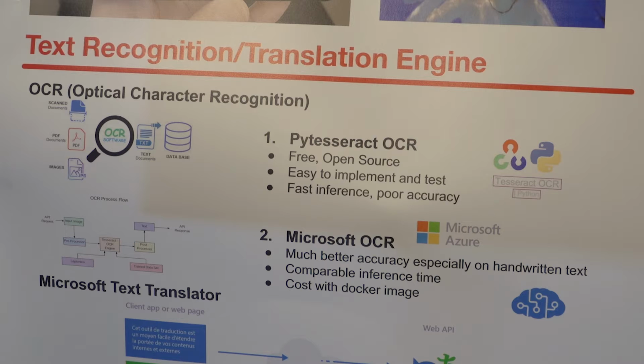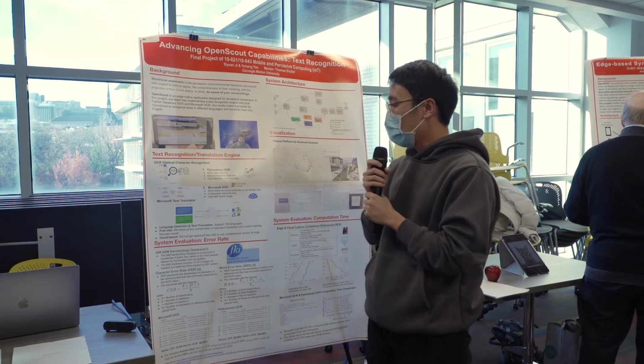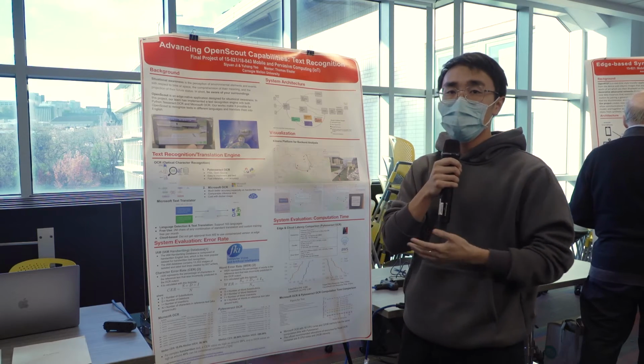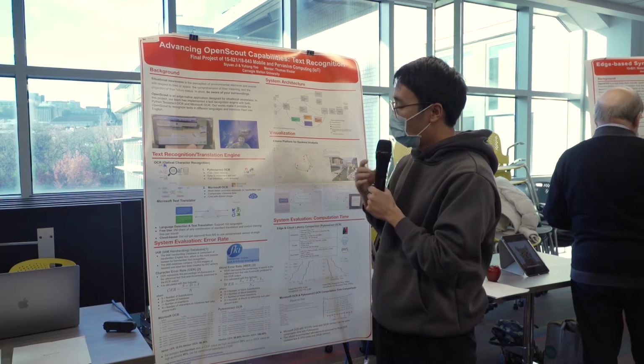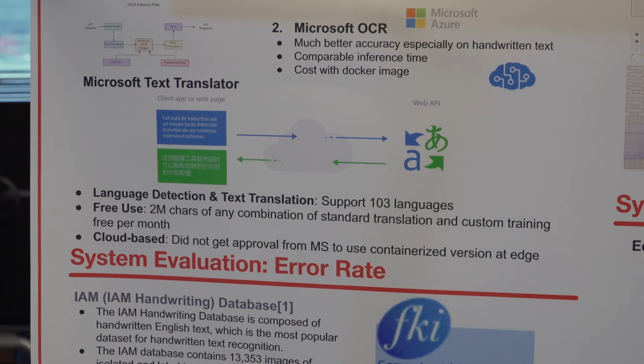On the other side, the Microsoft OCR is not free. It costs on every request. However, even though the inference speed is not very fast, it has pretty good accuracy. So to further extend the recognition engine, we add a text engine to translate the text from other languages to English. Unfortunately, we don't get a Docker image for Microsoft translation because for some reason they don't approve it. So instead, we use a cloud service.